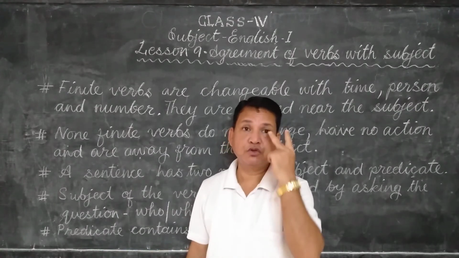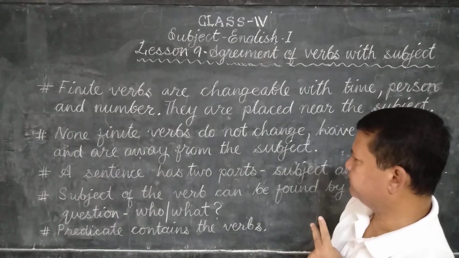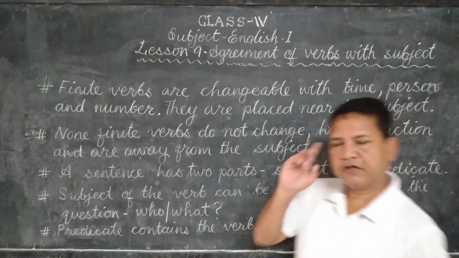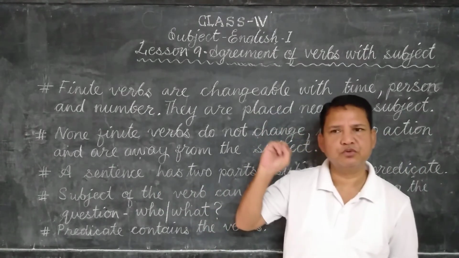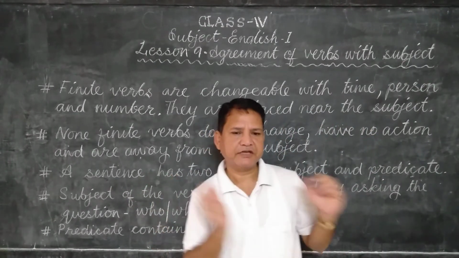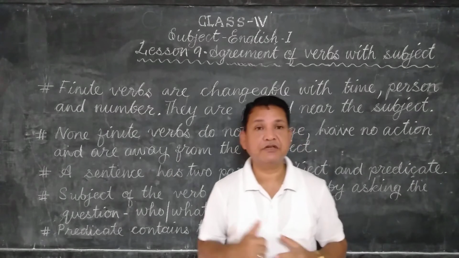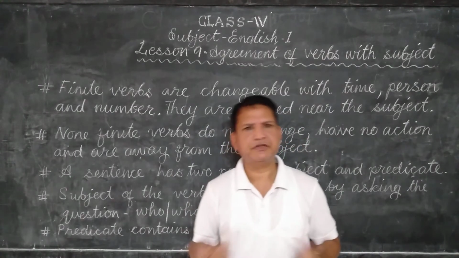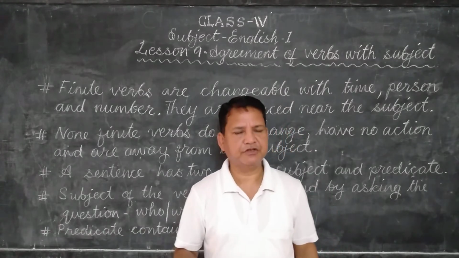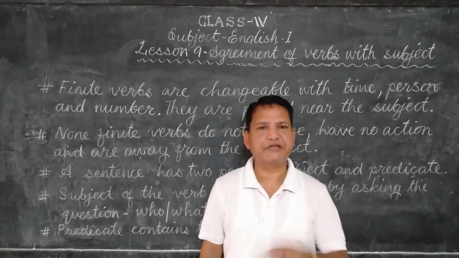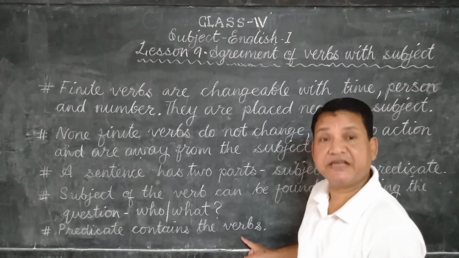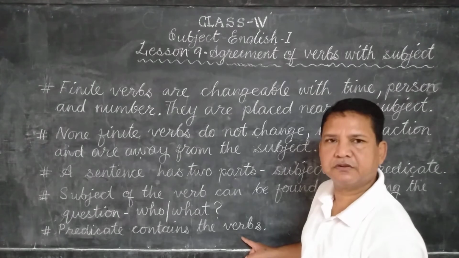A sentence has two parts. A sentence can be divided into two parts. First part is the subject, and the second part is the predicate. Now what is the subject? How to find out the subject? Simple. You ask the question who or what. That is the subject. And the rest is automatically the predicate. And the predicate contains the verbs.